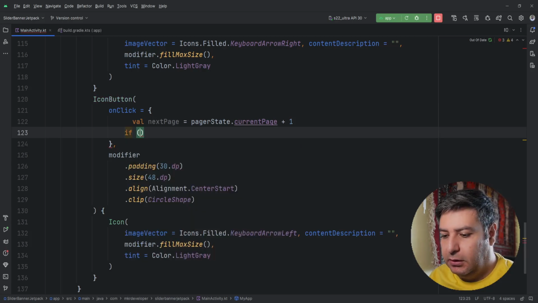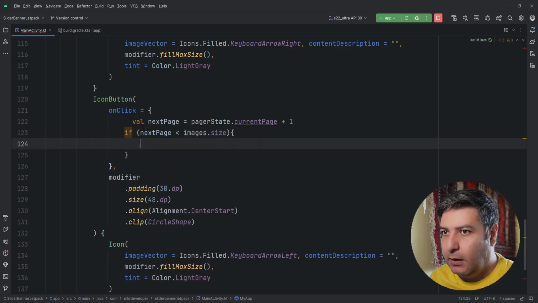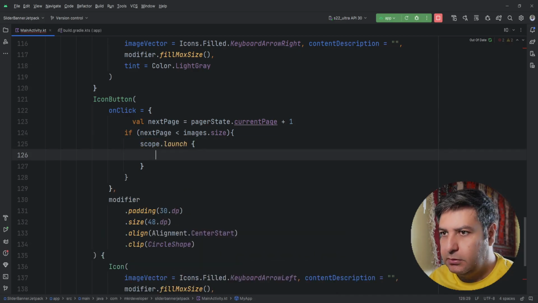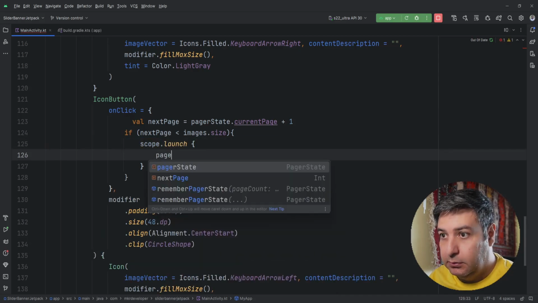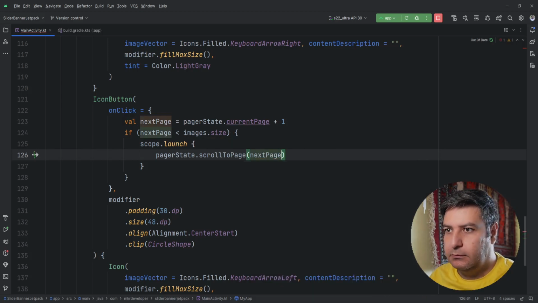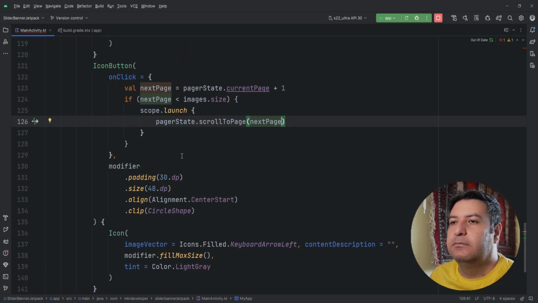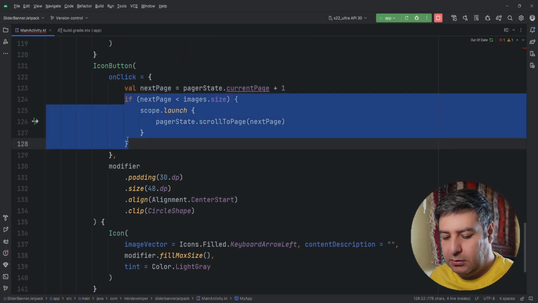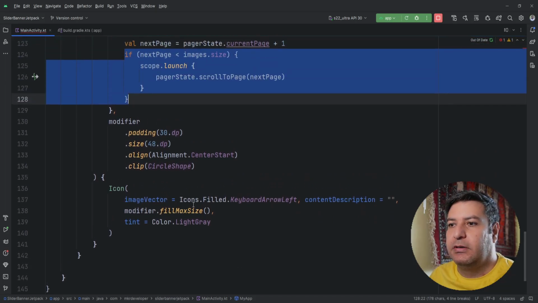We'll check if this next page is smaller than images dot size, then we are going to use this scope dot launch and pager state dot scroll to page next page, and we will use this part for the back button.